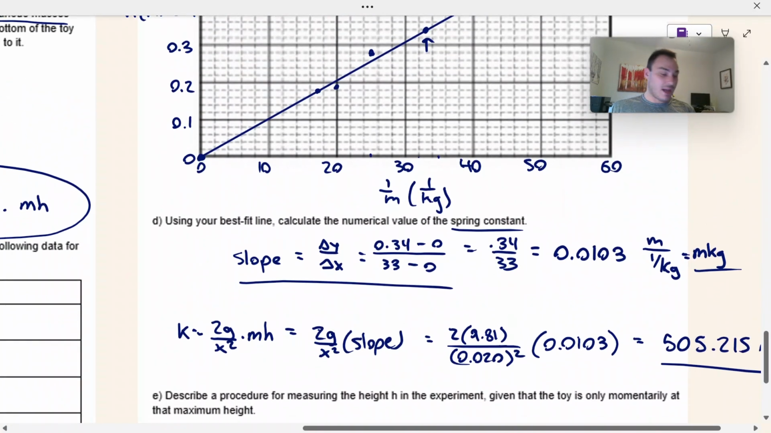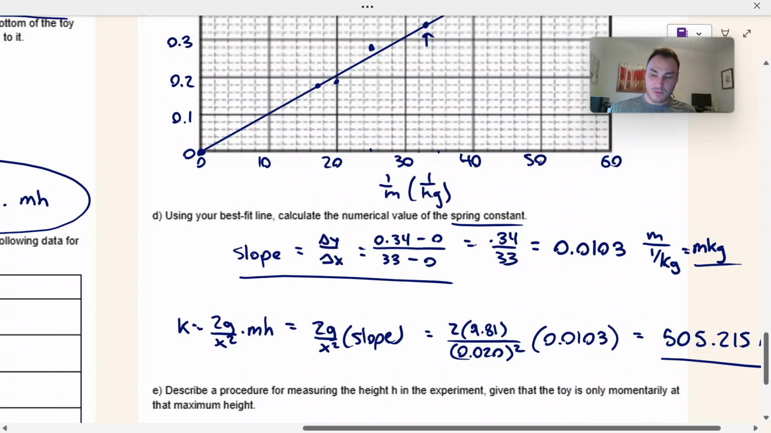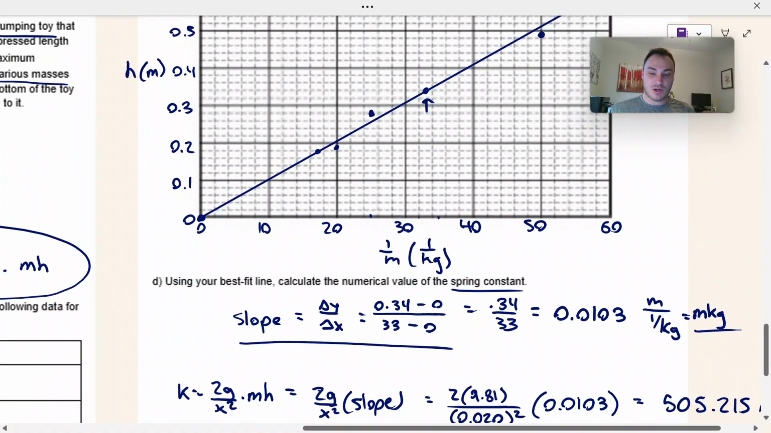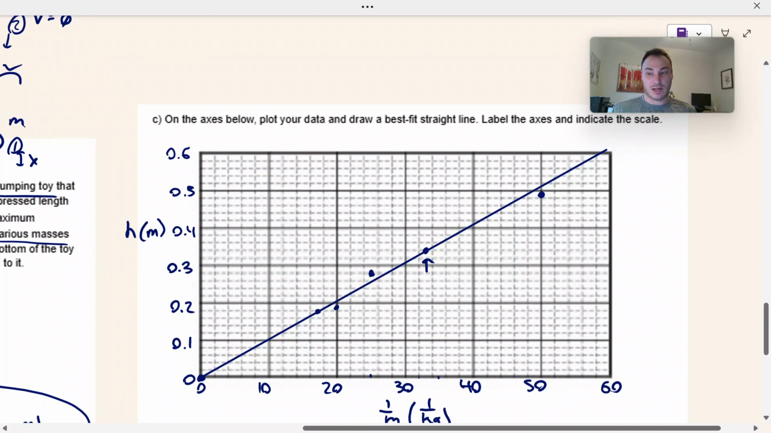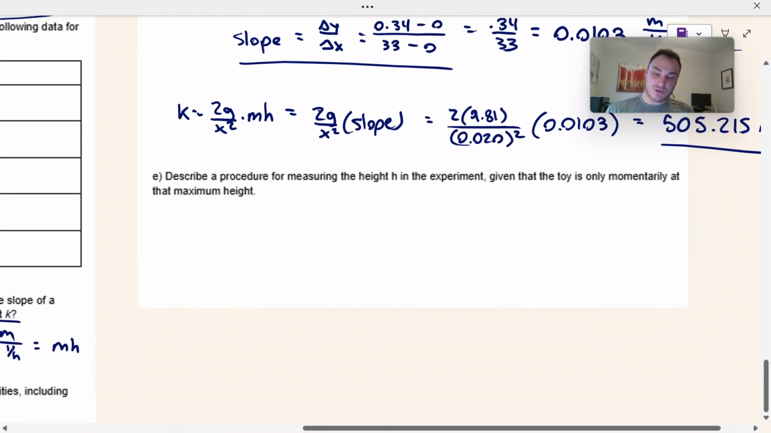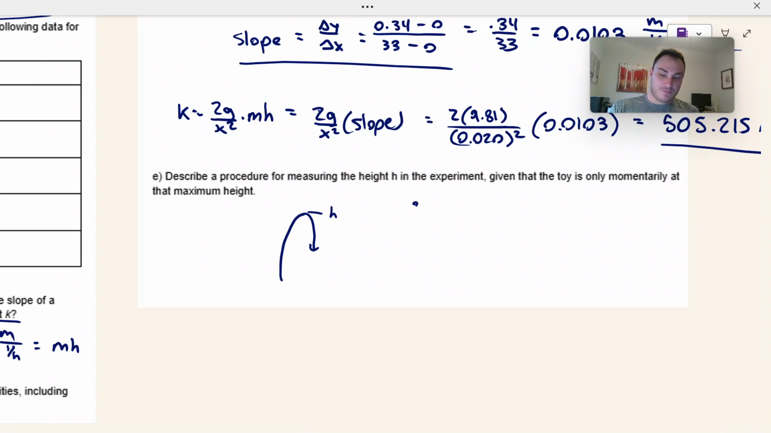For these questions, usually they have an accepted range. I don't know what the range is with this particular question, but that is definitely going to fall in the range because they do understand that a lot of it is based off your line of best fit. Okay, next, last one. Describe a procedure for measuring the height in the experiment given the toy is only momentarily at that maximum height. So we need to describe a procedure for getting that height. When that toy reaches its maximum height, how can we exactly find out what that height is? I'm not going to write out the entire procedure, but I have two good ways.